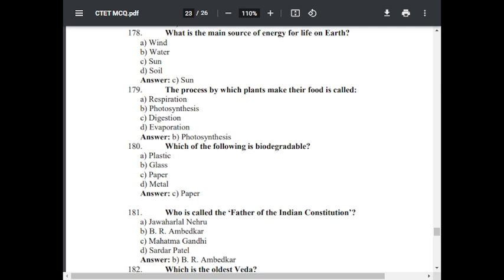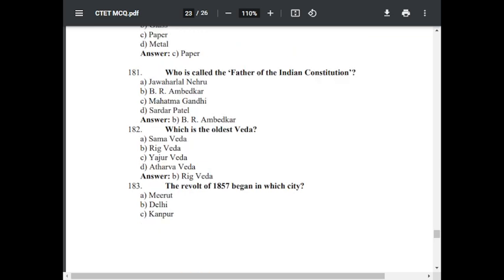Question number 181. Who is called the father of Indian Constitution? Option A Jawaharlal Nehru, option B B.R. Ambedkar, option C Mahatma Gandhi, option D Sardar Patel. The correct answer is B.R. Ambedkar.